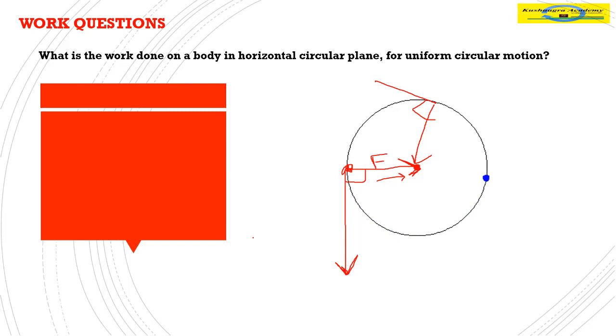The work done will be F cos theta into displacement, but cos 90 comes to be 0. Hence the work done by the sun in revolving the moon, due to the attractive force of gravitation, comes to 0. So we have to keep in mind, if the displacement is perpendicular to the application of force, the work done is 0.